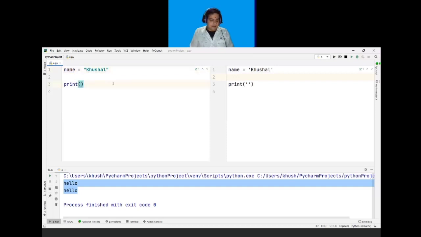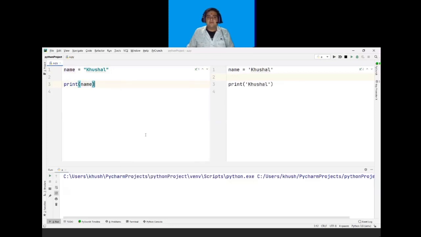So I will simply write name, and if I run this program, my output will be Khushal, because here name is calling this Khushal, because Khushal is stored in name. So it will print the output as Khushal.